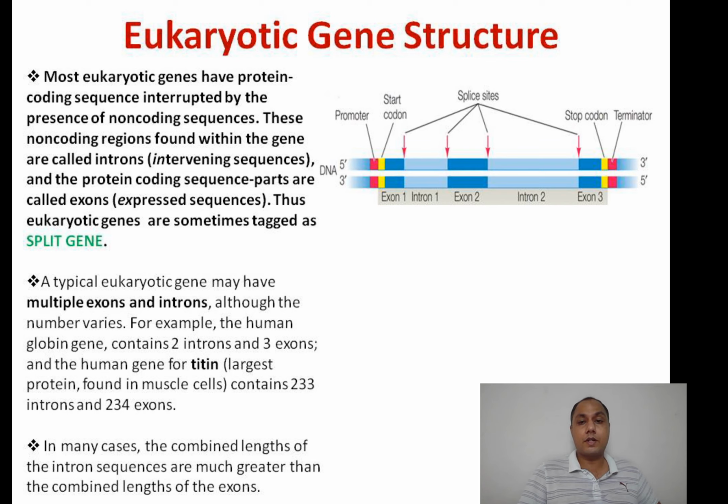But in eukaryotes, we should point out here that mitochondria and chloroplasts have their ancestry among the prokaryotic setup, and that's why they carry circular plasmid and circular DNA as well. That circular DNA does not have introns because it is of bacterial ancestry.